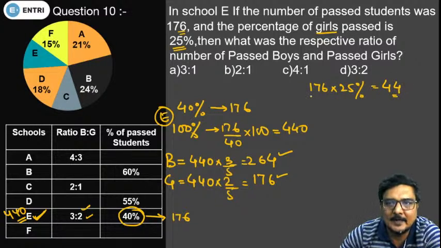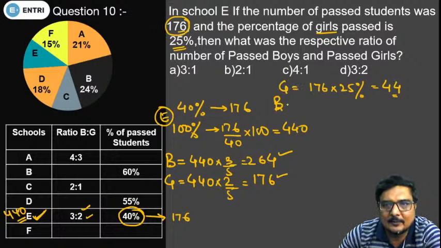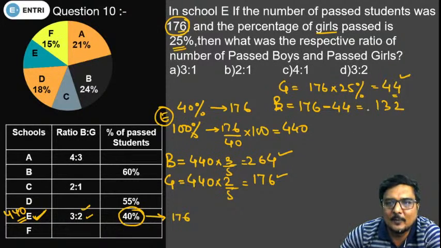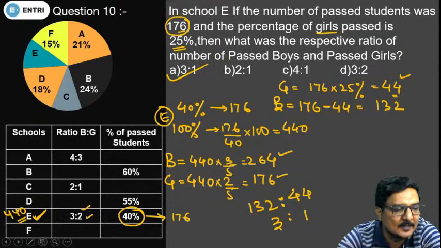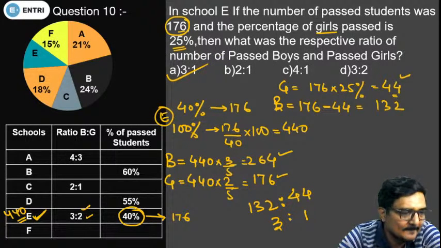And the number of passed boys: the total number of passed students is 176, and we will subtract the number of girls who have passed, minus 44. So this will give you 132. So the total number of boys passed is 132, the total number of girls passed is 44, and the ratio will come out to be 132 to 44, which is 3:1. So the right answer for this particular question comes out to be 3:1.